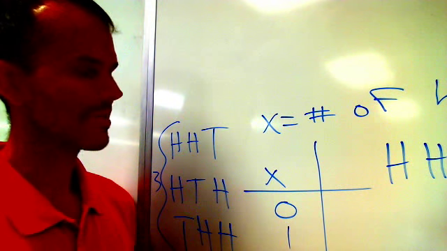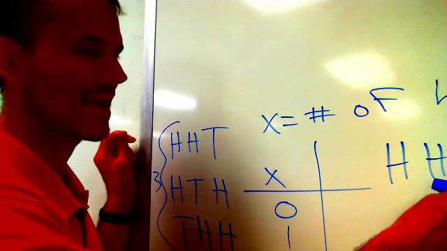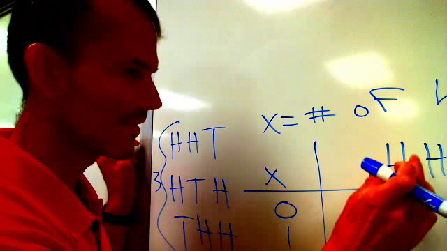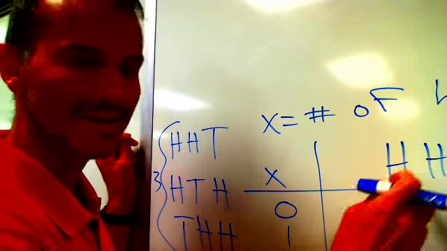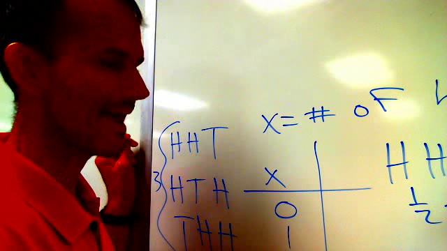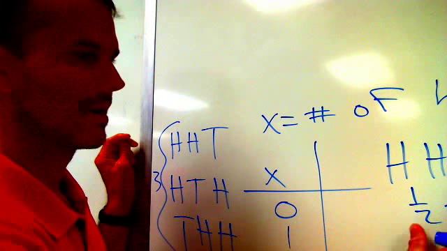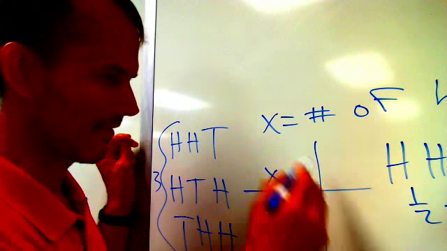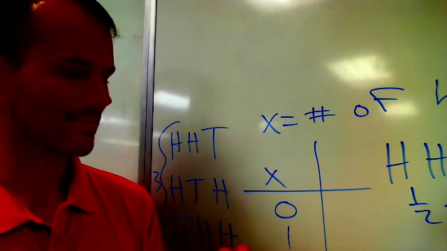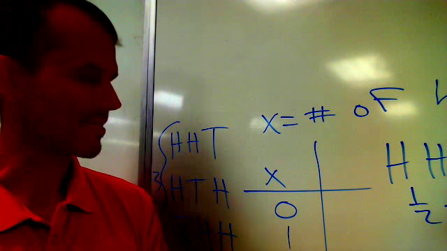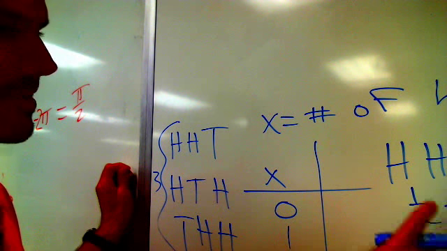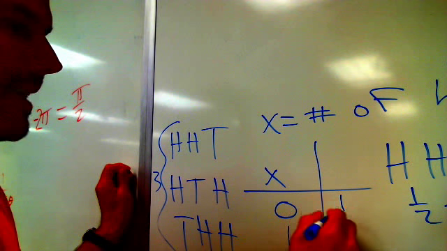Now let's consider the probability of heads, heads, heads. To figure the probability of that sequence of events happening, it's this and this and this has to happen. These are independent events. I can multiply the probabilities. 1/2 times 1/2 times 1/2 gives me 1/8. So the probability of x, the number of heads, being 3 is 1/8. So if I flip a coin 3 times, the probability that I get all heads is 1/8. Same way with 0. The probability of getting tails, tails, tails is also 1/2 times 1/2 times 1/2, which is 1/8.